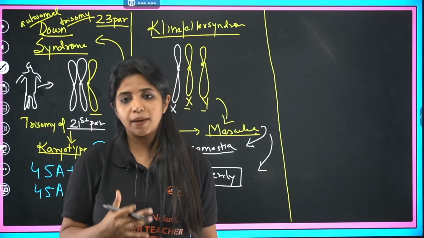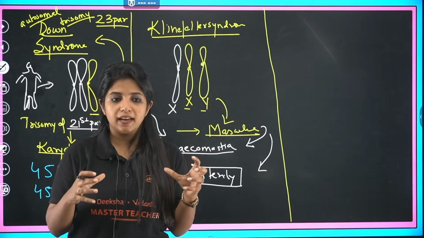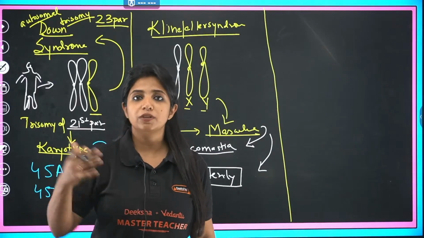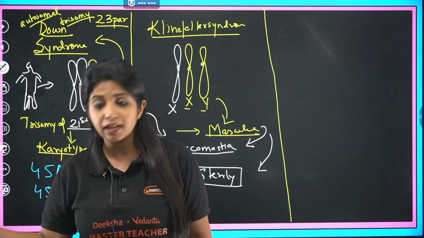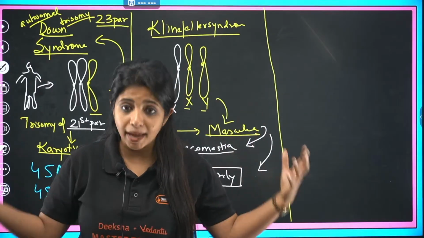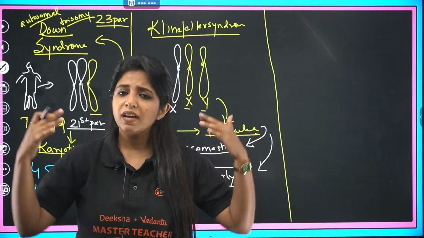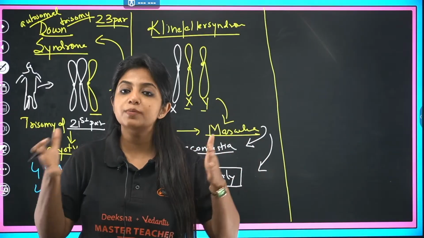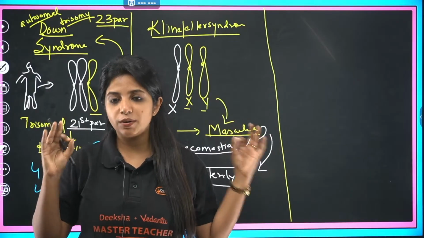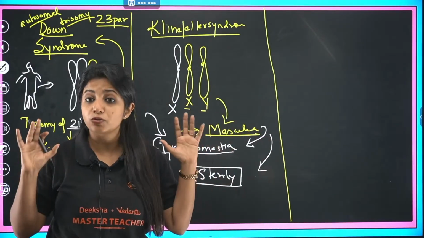Since the whole masculine feature is there, but you have some extra chromosomes, there won't be the normal secondary sexual characters which are there in a man. In their body, you will not see spermatogenesis happening, which is why there is no formation of sperm. And if there is no formation of sperm, are they fertile? No, they are going to be sterile. Always remember that. So overall masculine development, gynecomastia and sterility, this is what you usually see.